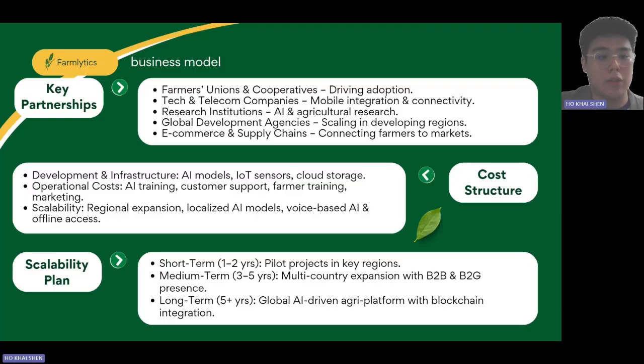The next one, we need to allocate cost to our daily operations, such as our AI training. Our AI model needs continuous maintenance and data feeding. Also, customer support, farmer training, and marketing. The next one will be scalability. We need to allocate cost for our regional expansion and also the localized AI models, web-based AI, and offline access. Okay, the last one is our scalability and long-term vision.